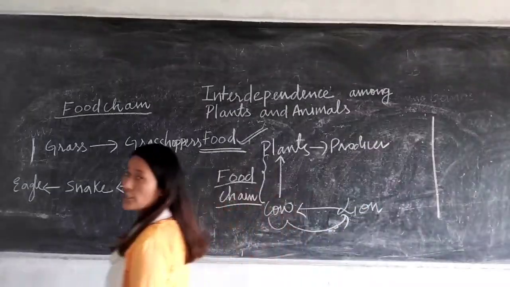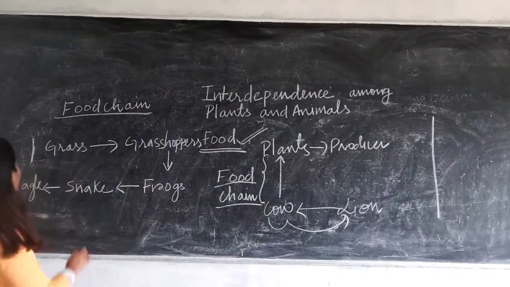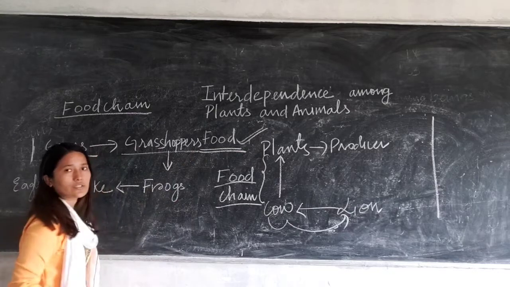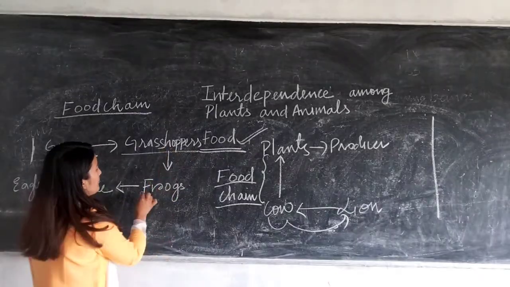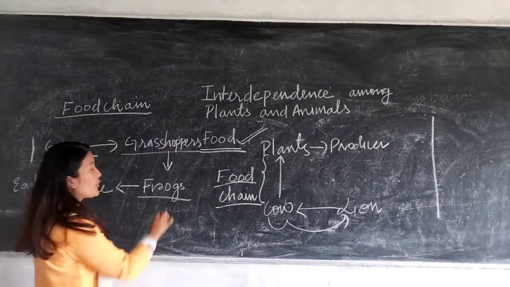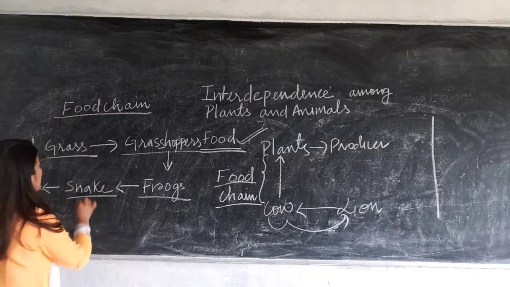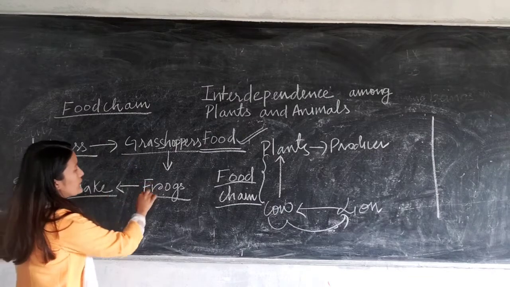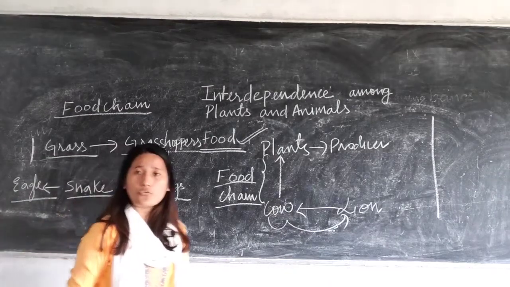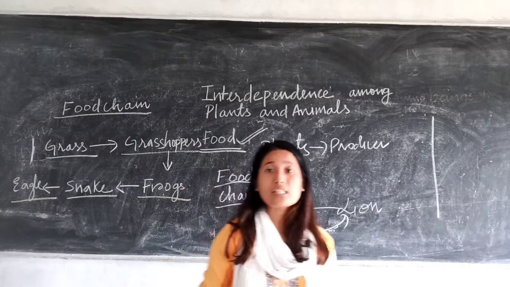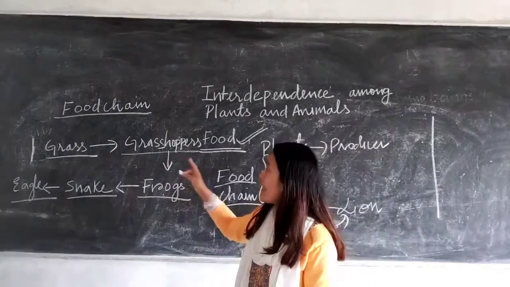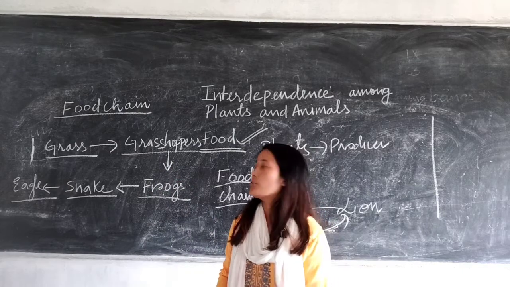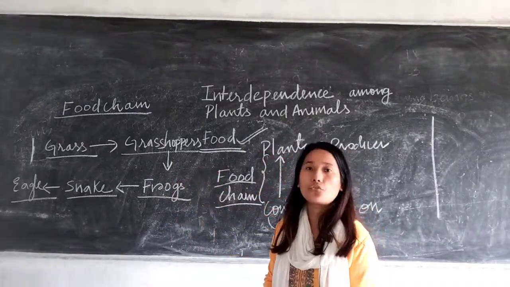I will give you another example of food chain. Grass is eaten up by grasshoppers. Grasshoppers are eaten up by frogs. Frogs are then eaten up by snakes. Snakes are then eaten up by eagles. So you can see the energy flow is taking place in the form of food. So this is referred to as food chain. All the animals are interlinked upon each other for food.